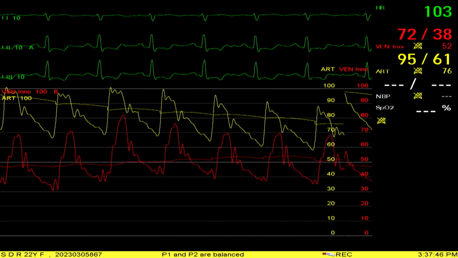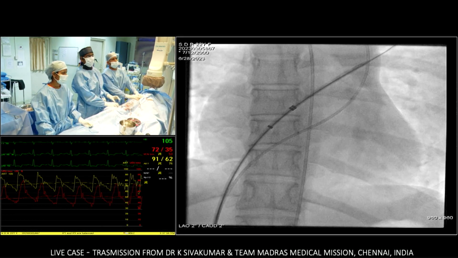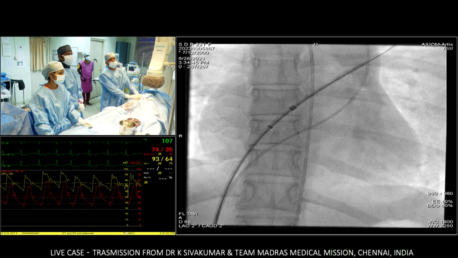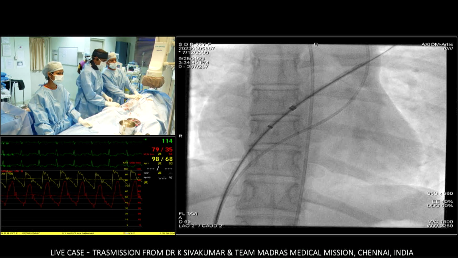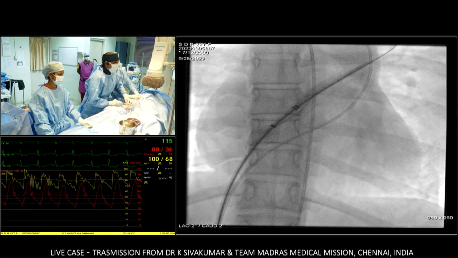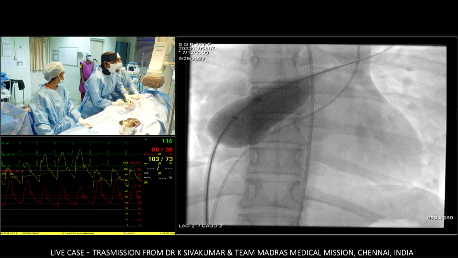Can we see your fluoro as you do that also? Yes, it's all the way down. Okay, this is even better than expected, isn't it? Yeah, that's very encouraging. So now I'm having a pulmonary artery pressure which is 75% of systemic right now, and when I inflate, I am inflating now. Keep a forward push.